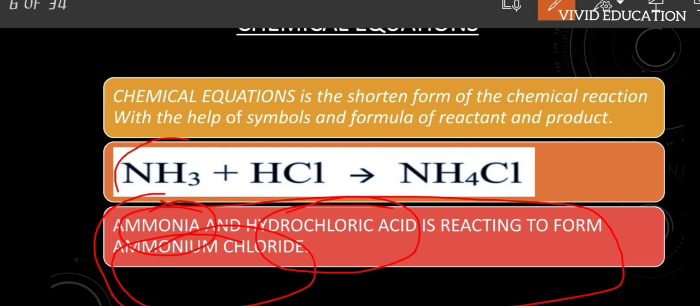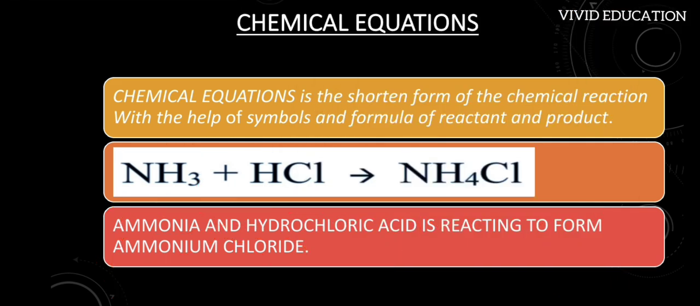For ammonia, I represented it with NH3, hydrochloric acid as HCl, and ammonium chloride, the product, as NH4Cl. You just look here, the statement I have told, I just made it in a simple way by using some symbols or formulas, correct? So this is nothing but the chemical equation. A chemical equation is nothing but the shortened form of the chemical reaction, which can be represented with some formulas and symbols. I hope it's clear.